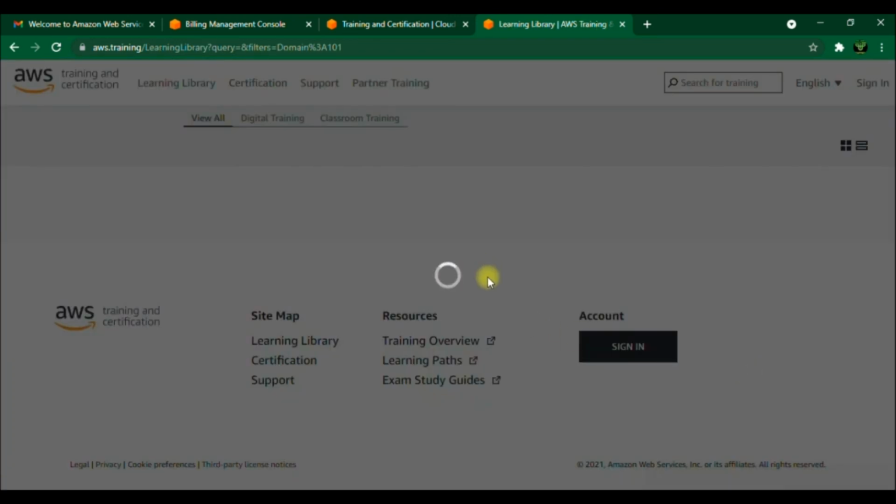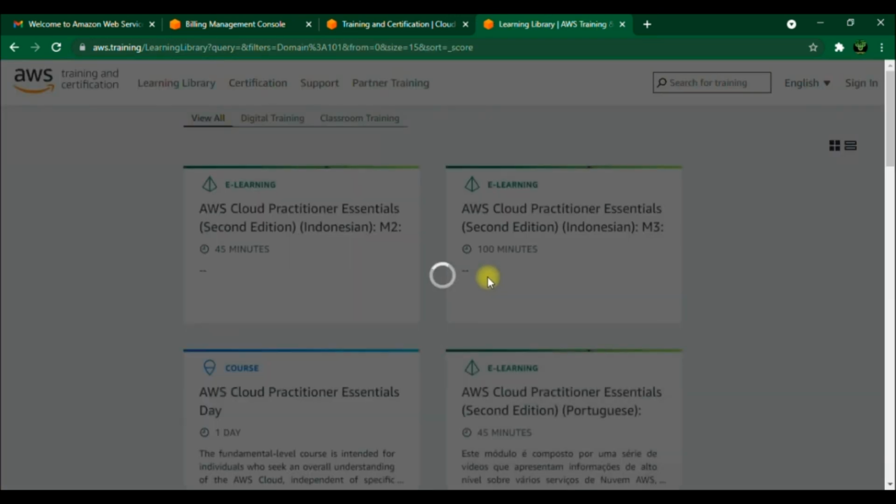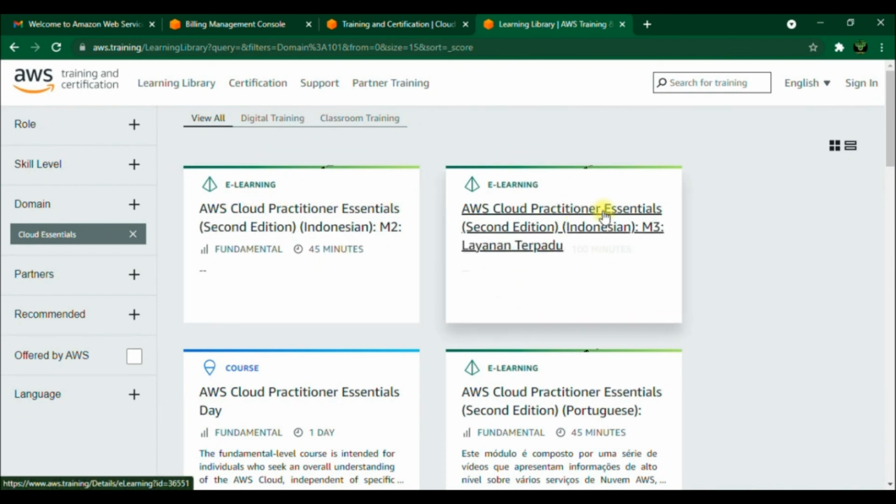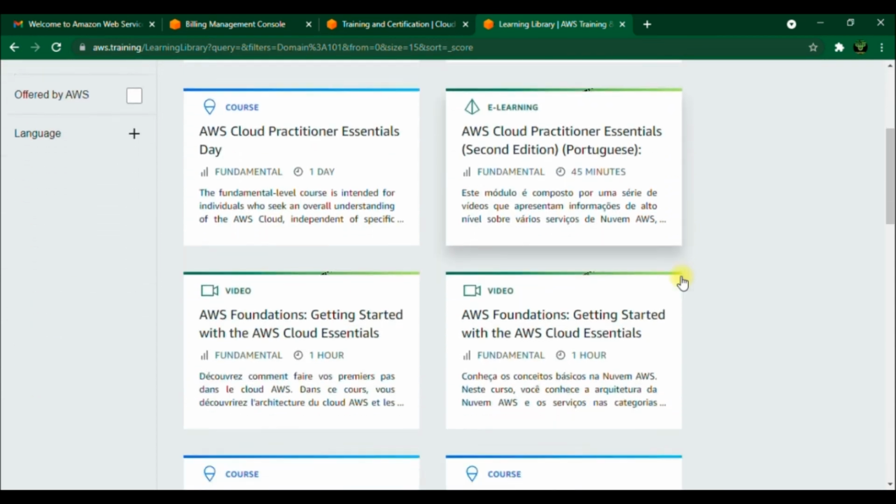Here on this page, you can get the AWS Cloud Practitioner Essentials course in various languages. You can learn it step by step in a simple method and can get hands-on in an AWS free tier account for 12 months.